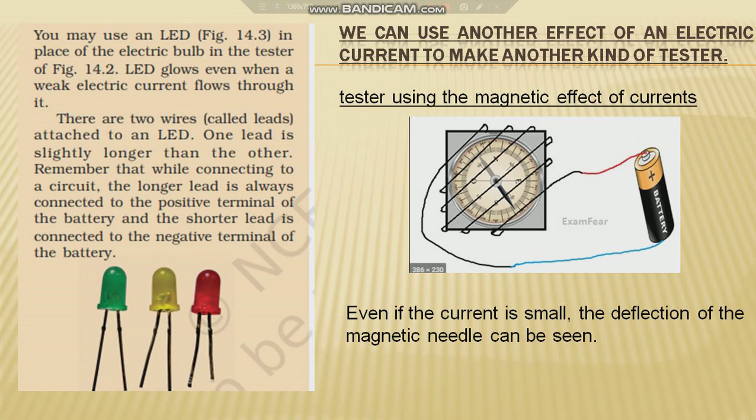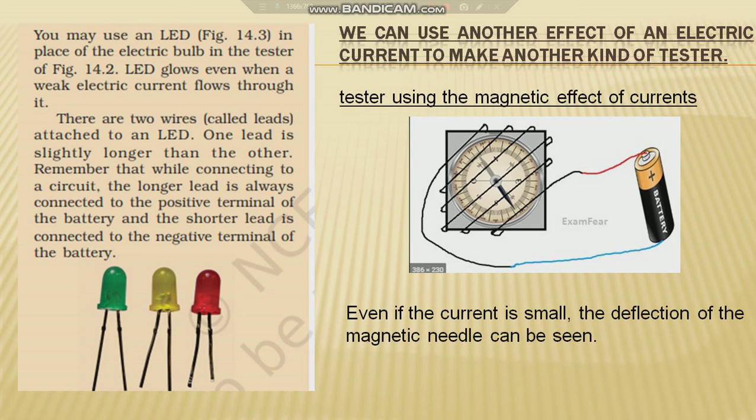Yes, of course we can, and there are two possibilities. Instead of using a filament bulb, we can use an LED bulb, because LED bulbs generally glow even in weak electric current. In general, an LED has two wires called leads, and one will be longer and the other slightly shorter. Remember that while connecting a circuit, the longer lead is always connected to the positive terminal of the battery, and the shorter lead is connected to the negative terminal of the battery.